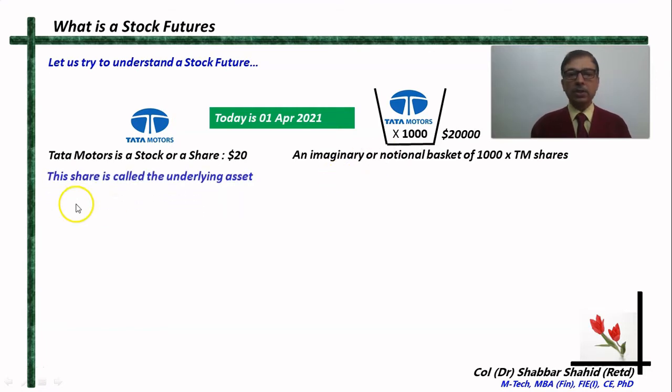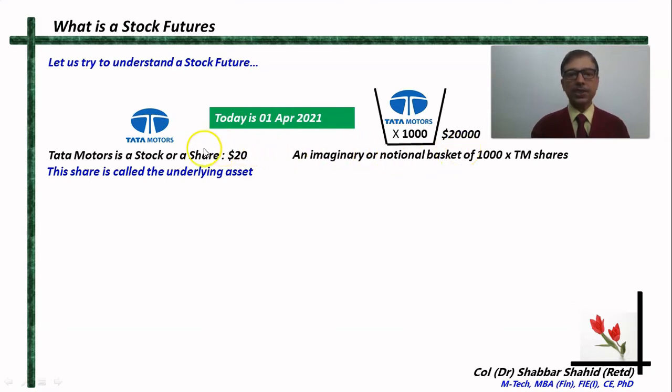Okay. So this single share of Tata Motors is called the underlying asset. And since this notional basket derives its value from the share of Tata Motors, because if the price of the share goes up, then the value of this basket goes up.